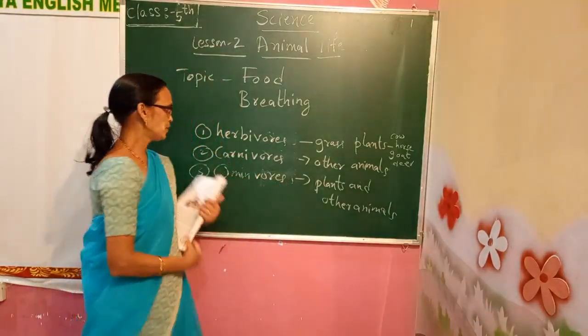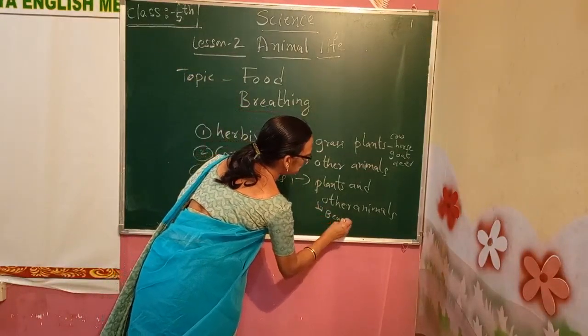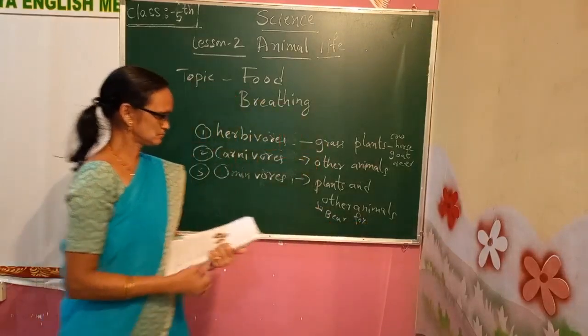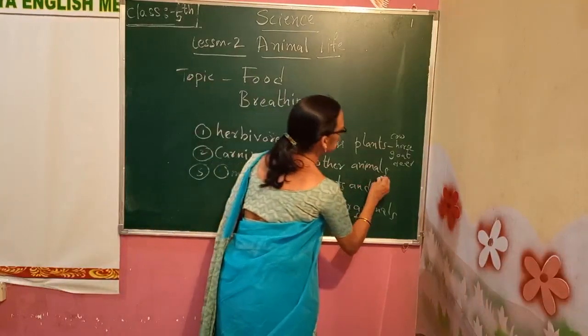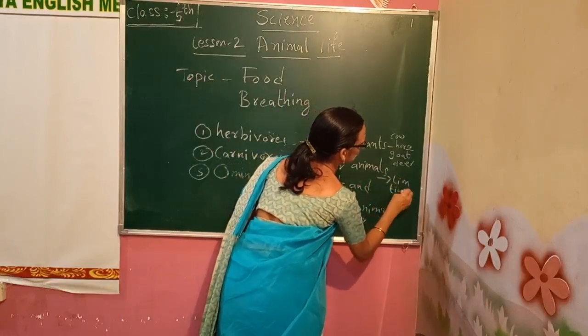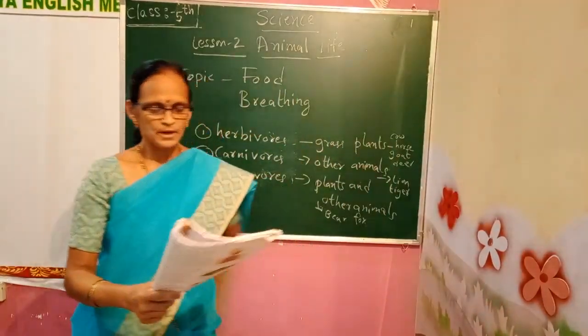What are the examples for omnivorous animals here? Bear and fox. You can take examples here. Lion and tiger are called carnivorous animals. Yeah, next.